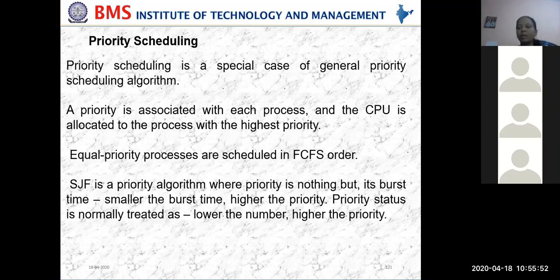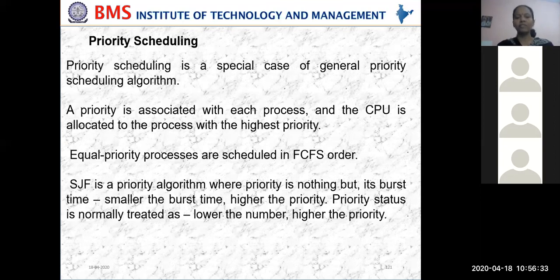So the first point to remember: what is a priority queue? Whichever process has high priority will be executed first. If two processes have equal priority, which one will be executed first? First come first serve: whichever process came first will get the CPU time. How do we differentiate this from shortest job first? In shortest job first, whichever had the shortest job was given the CPU time, whereas here, whichever has the priority will be given the CPU time.